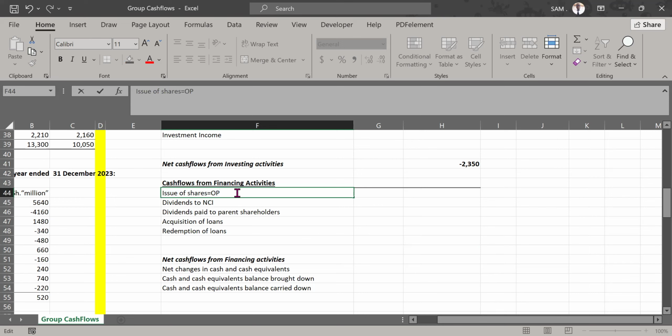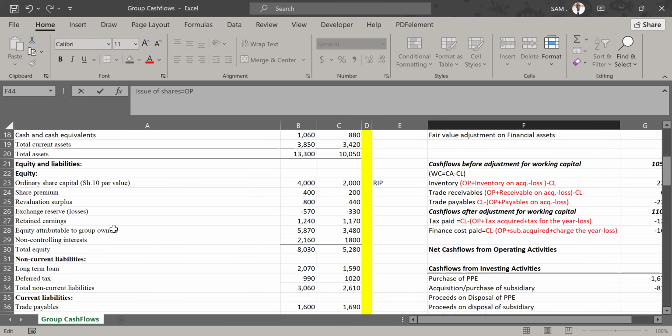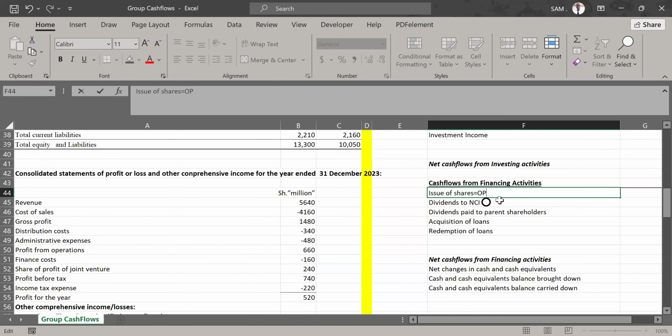Opening balance in the share capital account. If you look at our statement of financial position, under ordinary share capital, remember, ordinary share capital goes hand in hand with share premium, because when issuing shares you issue at par or at a premium. So we have to treat them together, the same way we treated current tax and deferred tax together. Make sure you add ordinary share capital plus share premium as the opening balance.